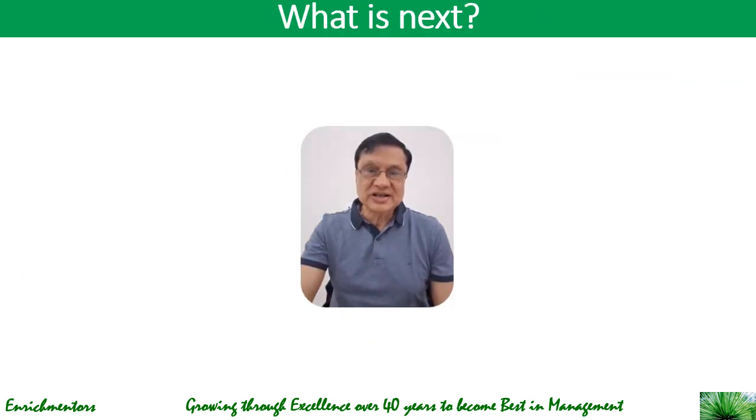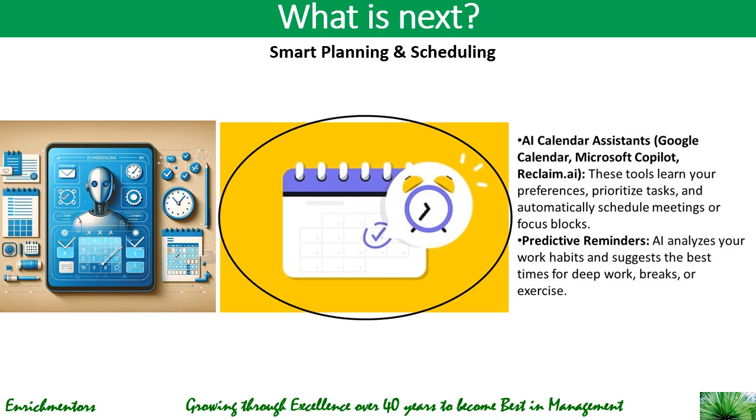Now, what do we do next? In the next lecture, we will take a look at the second part of smart planning and scheduling, using predictive reminders, in which we will see how you can use AI to analyze your work habits and suggest a better time for deep work, breaks, and exercise.